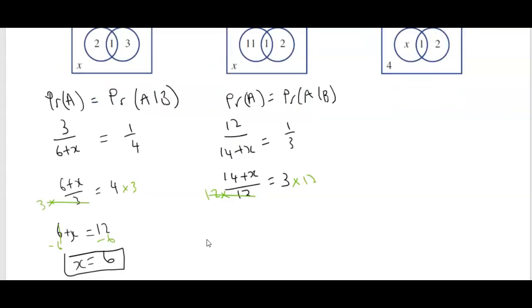I had to delete a bit because I made a mistake. There we go. 14 plus x equals 3 times 12, which is 36. Subtract 14 from both sides. I didn't write 14, I wrote 4, but it is 14, so x equals 22. Let me just put that 1 back on. Okay, we can check our answer by substitution. Put that 22 in here: 14 plus 22 is 36. 12 divided by 36 is equal to a third. So awesome. Okay, last one.